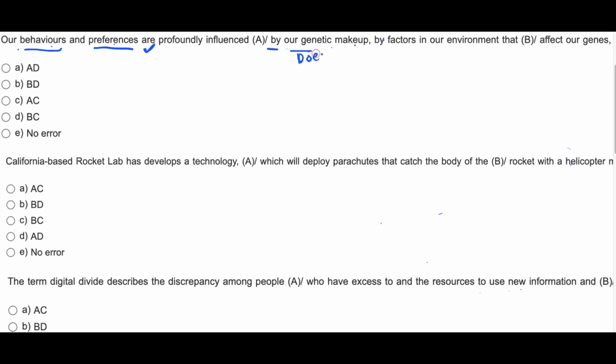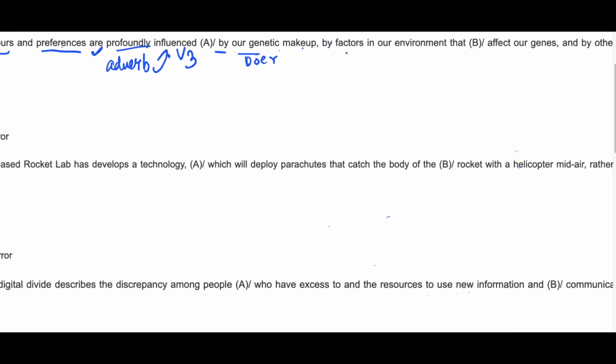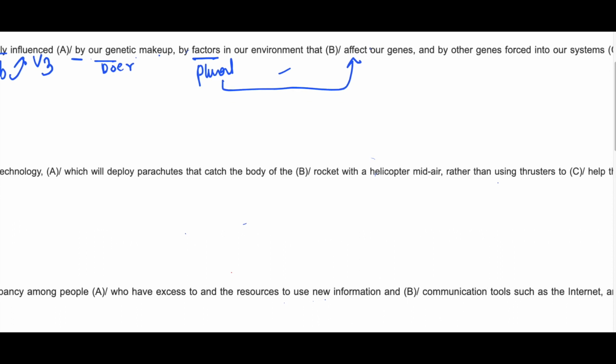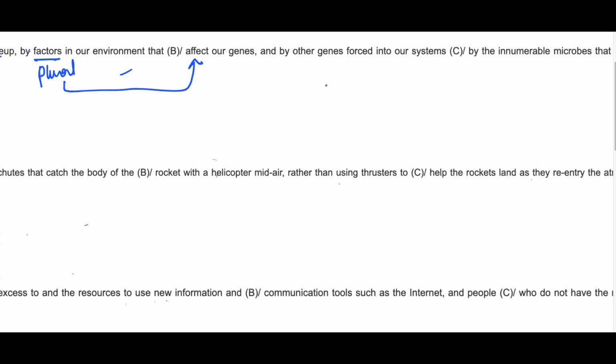So by plus doer, so the sentence is in passive voice, and that's why V3, the third form of the verb, has been used. Okay, profoundly is an adverb for the verb influenced, right? Profoundly influenced by our genetic makeup, by factors in our environment that affect. Now here factors, this is a plural noun and that's why plural verb affect has been used. Okay, affect our genes and by other genes forced into our systems.